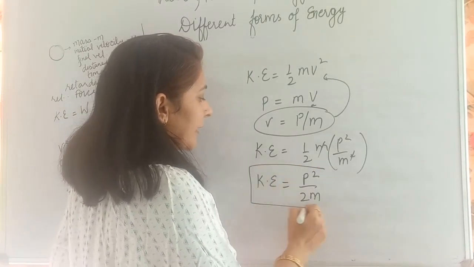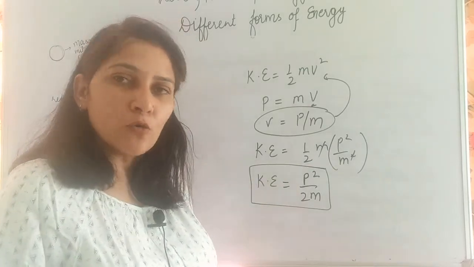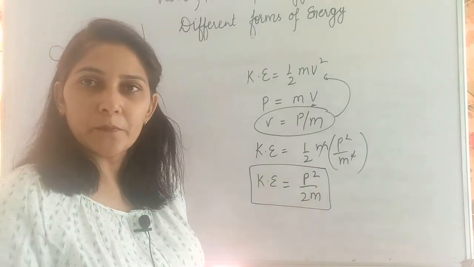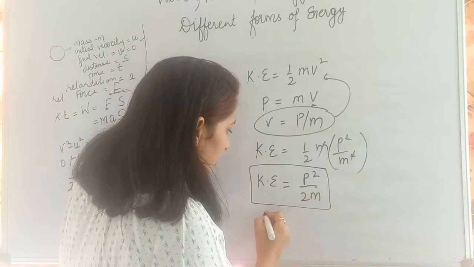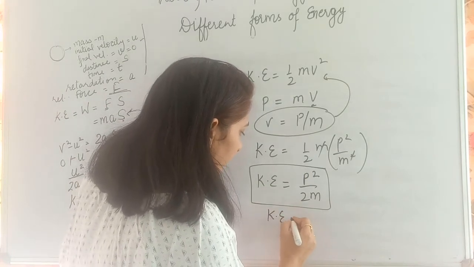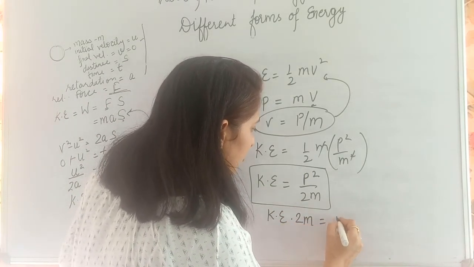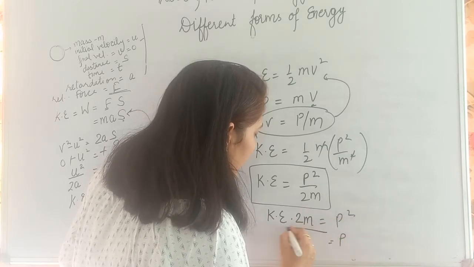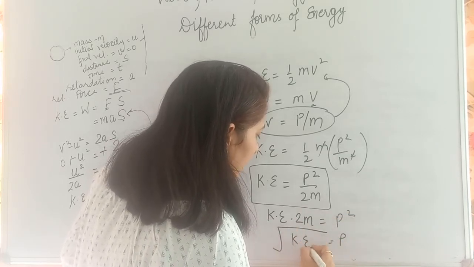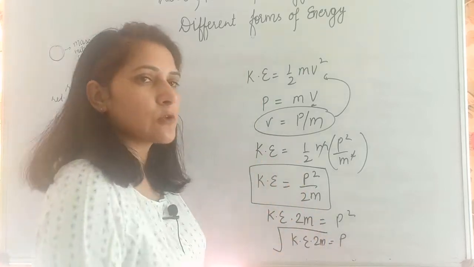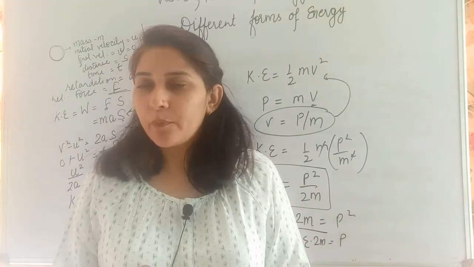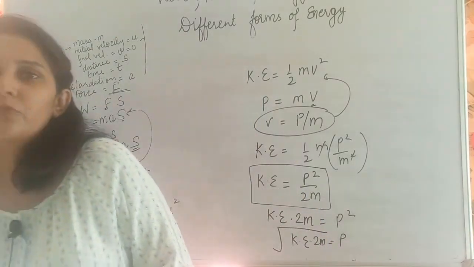If you need it in doing your numericals, you can use this formula directly from here. Or you can say kinetic energy into 2m is equal to p square, or p is equal to under root kinetic energy into 2m. You can use this also. Whatever is the requirement, accordingly you can use it. Fine.